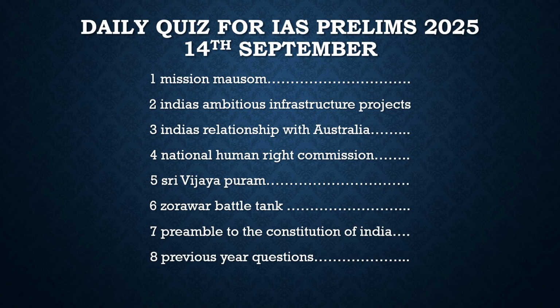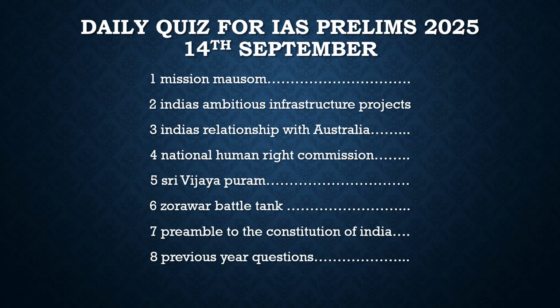About the National Human Rights Commission, we should know that it is a statutory body. It is an independent autonomous organization. What is the purpose of it? To protect and uphold human rights. Who is the chairperson of it? It is either a retired Chief Justice of India or a retired judge of the Supreme Court or High Court.